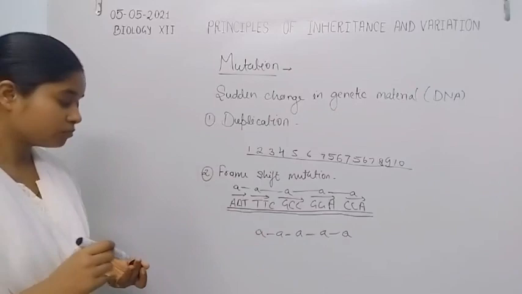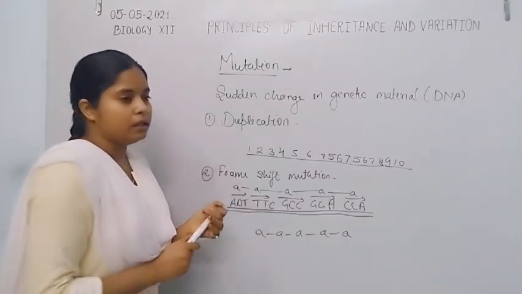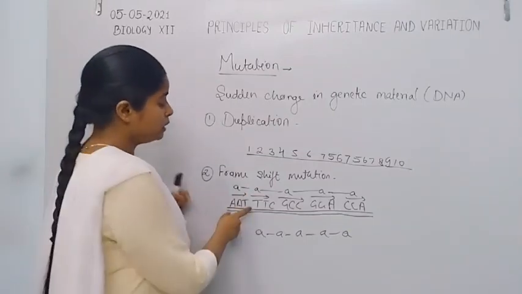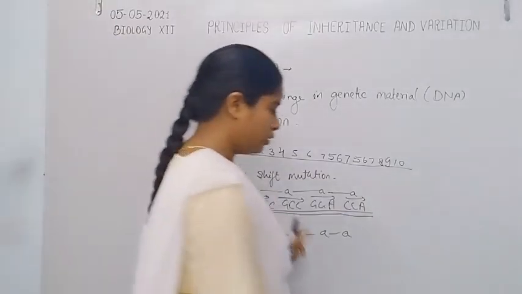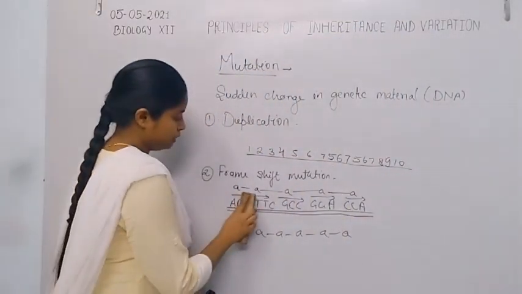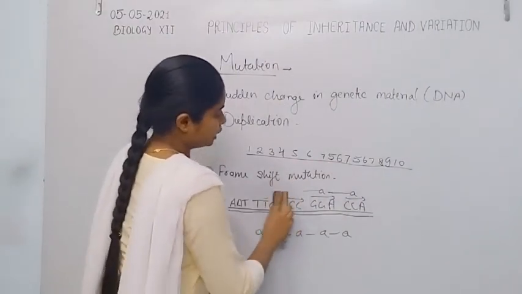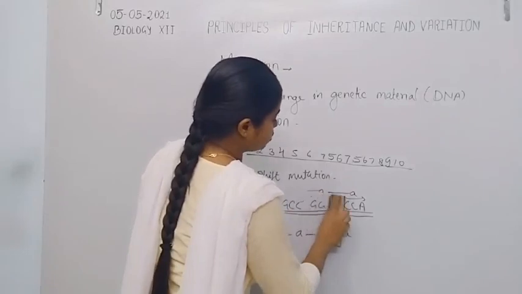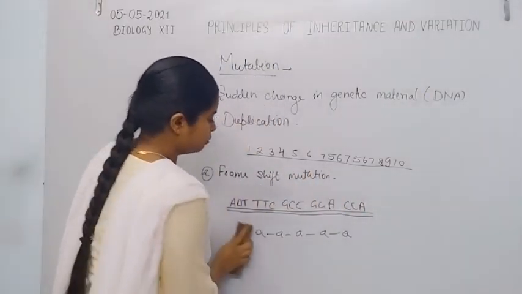Together, all these amino acids are considered as protein. What happens when a nitrogenous base is suddenly inserted in this frame, in the chain of the DNA molecule? If any loss or gain of a particular sequence takes place in the DNA molecule, that results in frame shift mutation.